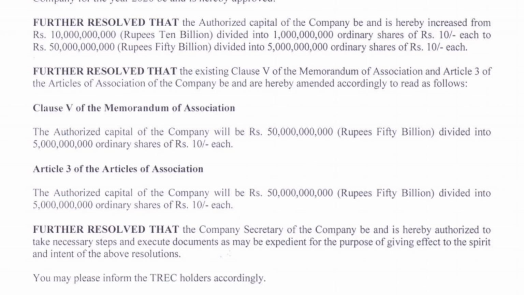So as you can see in this particular example, the authorized capital of the company has been increased. Initially it was rupees 10 billion divided into 1 billion ordinary shares of rupees 10 each. And now there is no alteration in the kinds, or you can say the types of shares. That is, we are not dividing into ordinary and preference shares here. We are just increasing the authorized share capital, that is the total share capital. And now it has been increased to how much? Well, simply rupees 50 billion divided into 5 billion ordinary shares of rupees 10 each. So once again, you can notice that there is also no change in the value of each share.